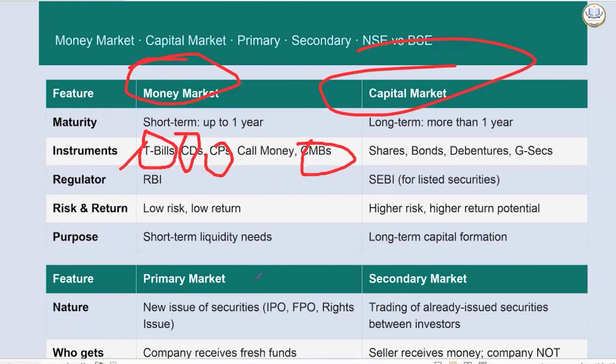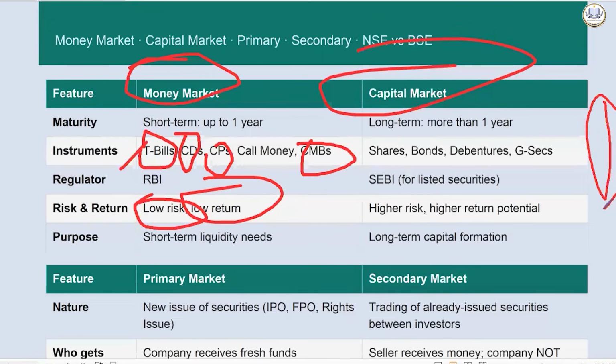Then we have ways and means advances. Now, this is a temporary liquidity support given to the government by the Reserve Bank of India. It can be given to either central government or state government, repaid within 90 days. Interest is linked to repo rate and the amount is mutually agreed by Reserve Bank of India and Government of India. Usually, in money market, the risk will be low, the return will also be low. In life also, the lower the risk, the lower the reward. Short-term liquidity needs are sufficed from this.